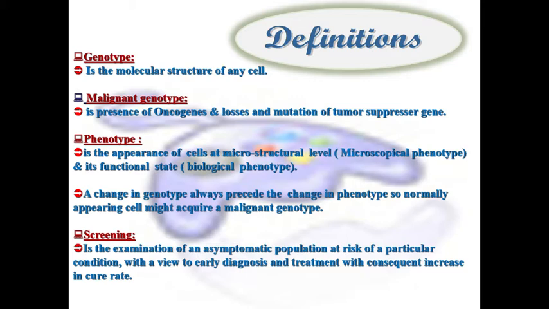A change in genotype almost always precedes the changes in phenotype. So normally appearing cells can have a malignant genotype, and the phenotypic changes which occur in a malignant cell will follow the appearance of the malignant genotype.